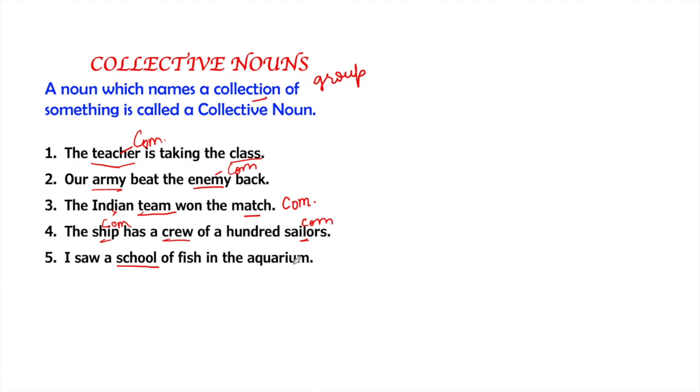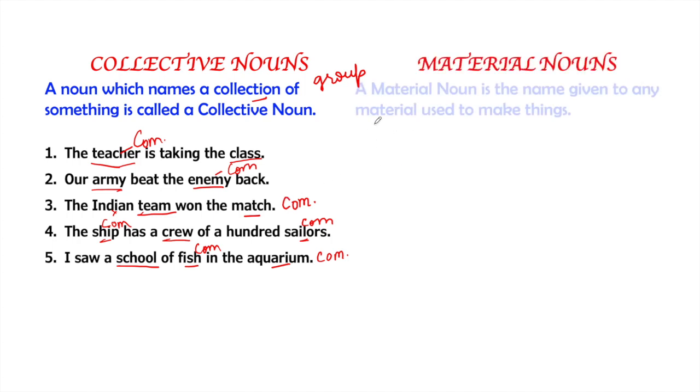I saw a school of fish in the aquarium. So here fish is a common noun and aquarium is a common noun. All the things or all the places which are commonly found are common nouns, and the group of something is a collective noun. Let's see the fourth type, that is material noun.